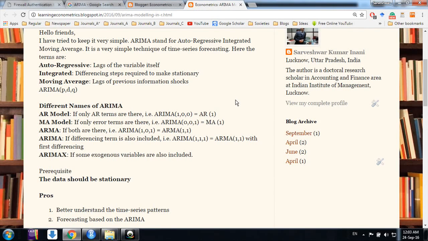Hello friends, welcome. My name is Sarveshwar and today we'll discuss how to do ARIMA modeling in R. For that purpose, I have written something on my blog. You can go and check it. I've tried to make it very simple.